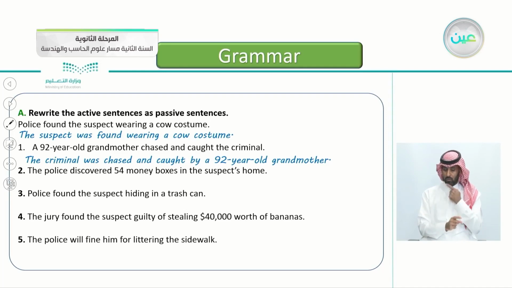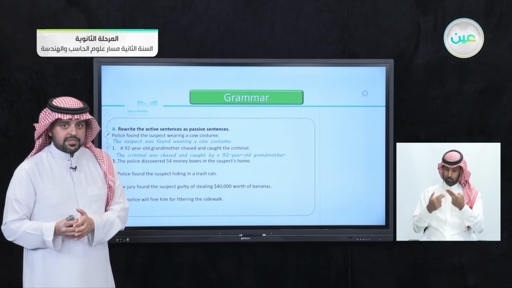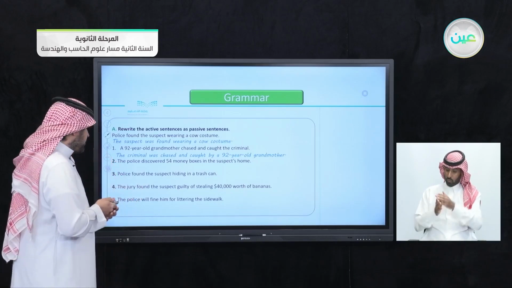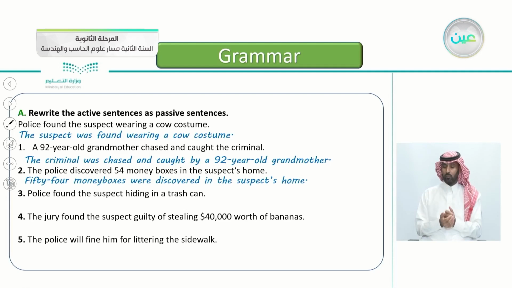Excellent. Number two, the police discovered 54 money boxes in the suspect's home. The police discovered 54 money boxes in the suspect's home. Again, begin with the object. Yes, that's correct. 54 money boxes, this is the object, were discovered. Were discovered, this is the past participle, in the suspect's home. 54 money boxes were discovered in the suspect's home. You're excellent. You're really getting it.